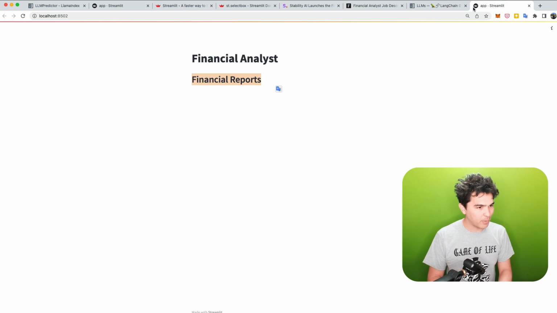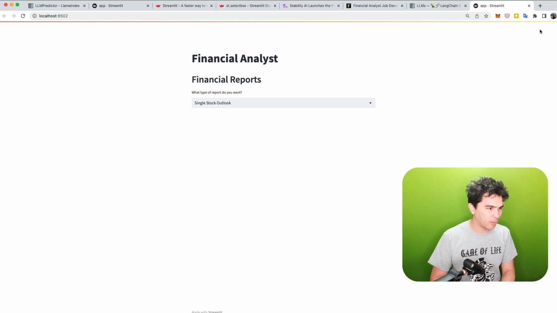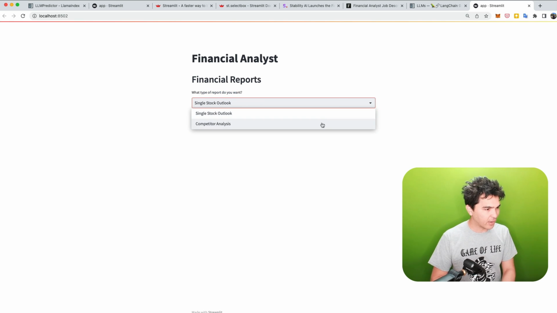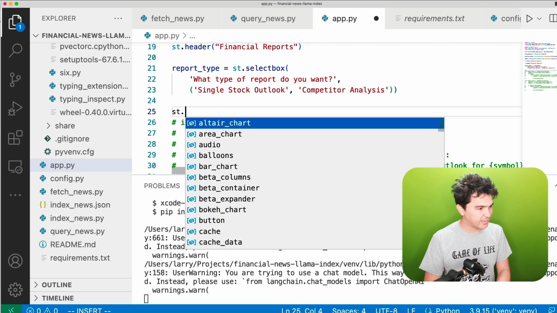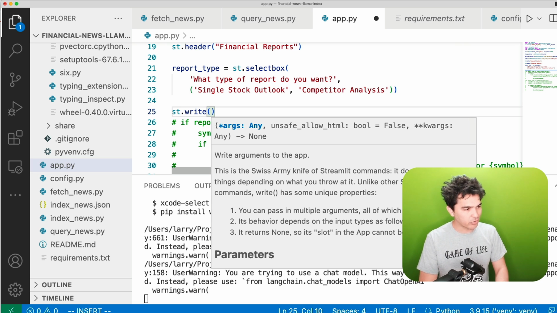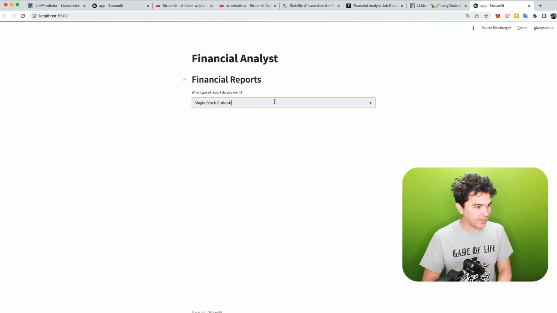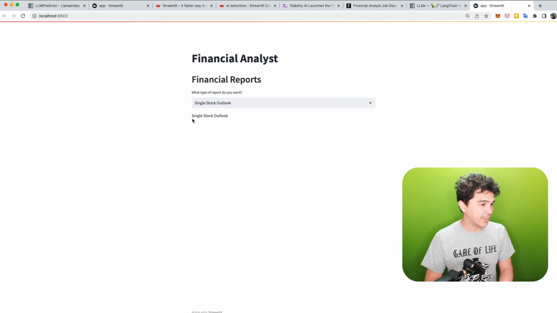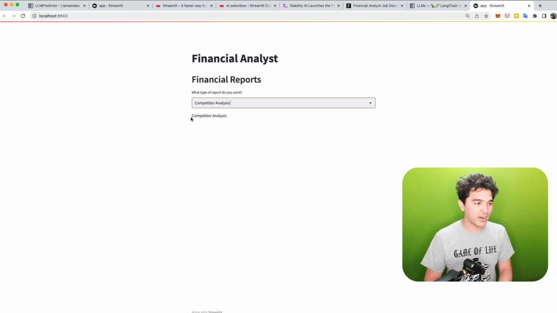Now if I go back to my app and rerun this, there you go. There's a rerun button up here usually as well. Now it says what type of report you want, single stock outlook or competitor analysis. Good, I have my select box. Now if I do st.write, writing a variable to the screen, I have a variable called report_type, and I'm going to write whatever I pick to the screen. I rerun, and see how it says single stock outlook? Now if I change it, it says competitor analysis.